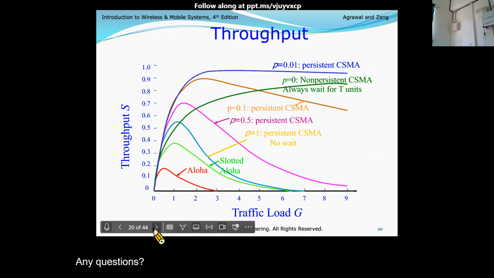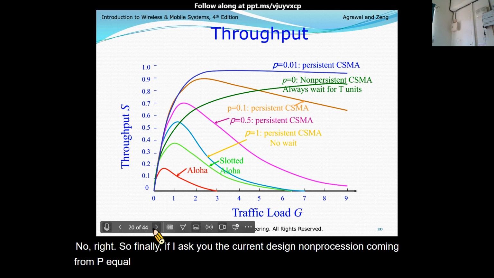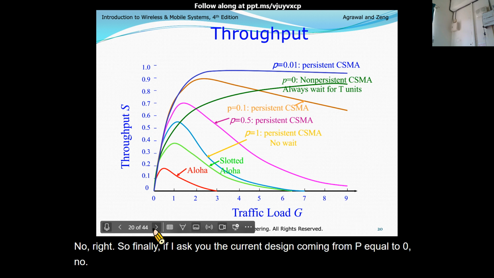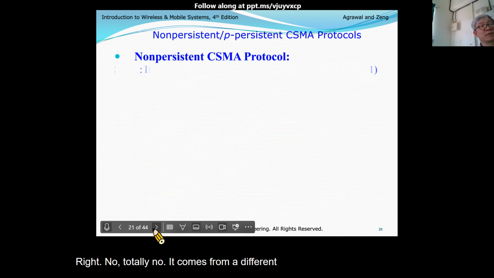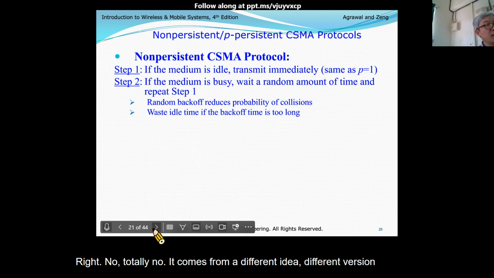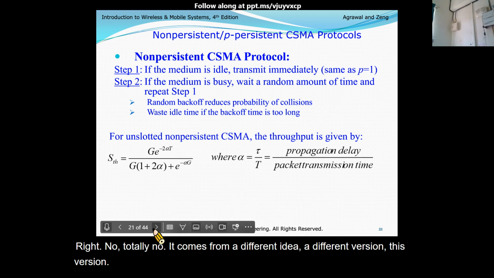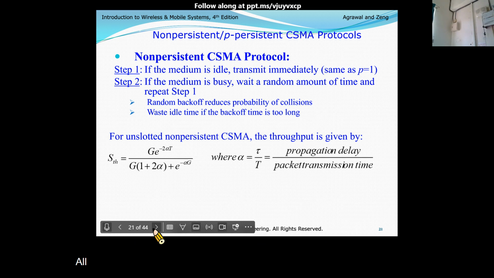No, right? So finally, if I ask you whether the current design of non-persistent comes from P equal to 0, no. Right? Totally no. It comes from a different idea, a different version. This version.